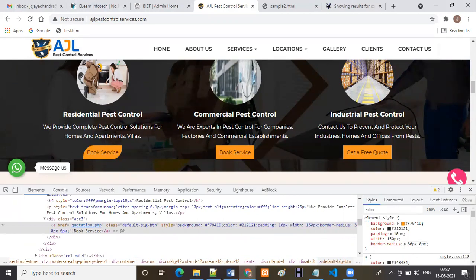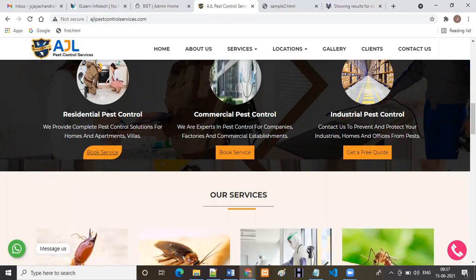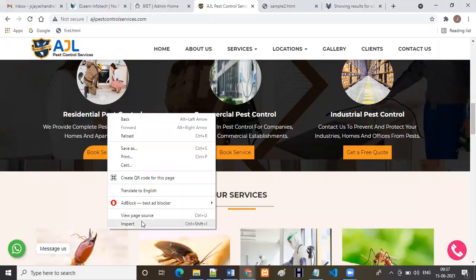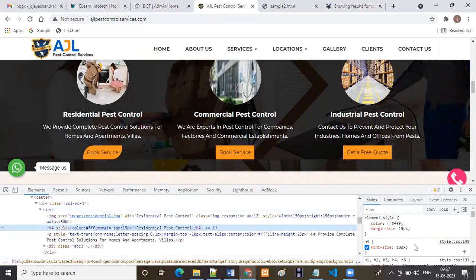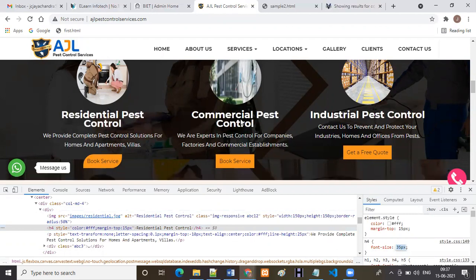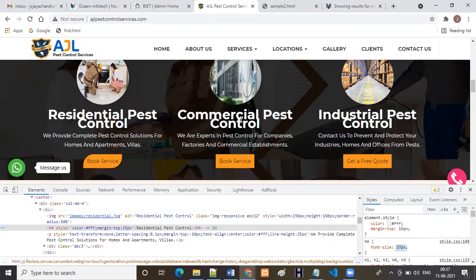That means you have to remember one thing, with the help of CSS you can do any type of stylings. For example, here we have the heading. That heading size I want to reduce. So simply you can go through the CSS. Here I am using 18px. Now I'm going to change it, see, now it is very small, 11. If you want to increase also, you can observe now it is increased.